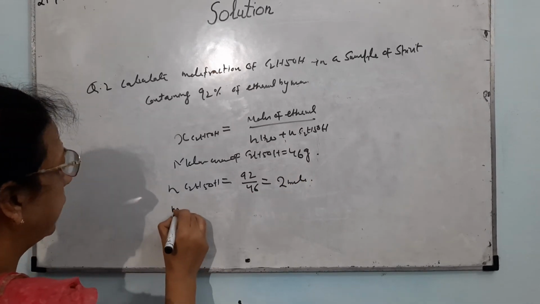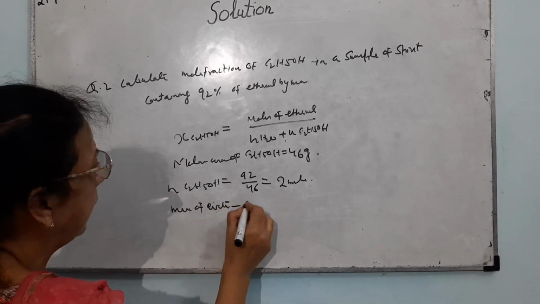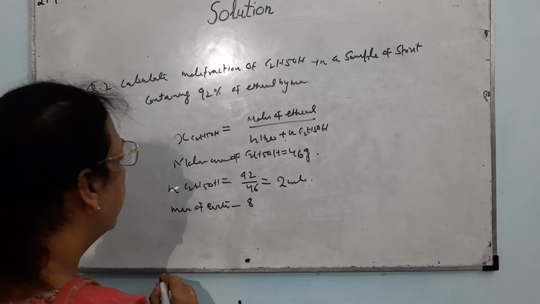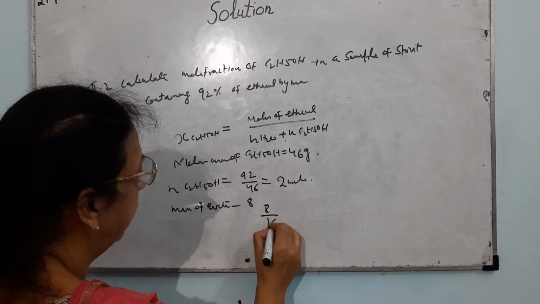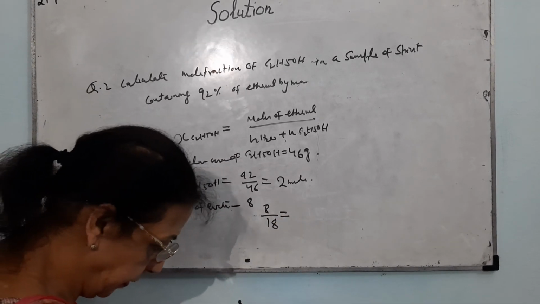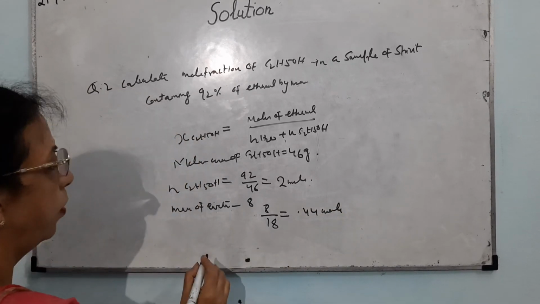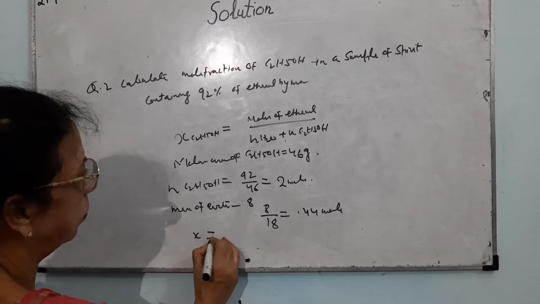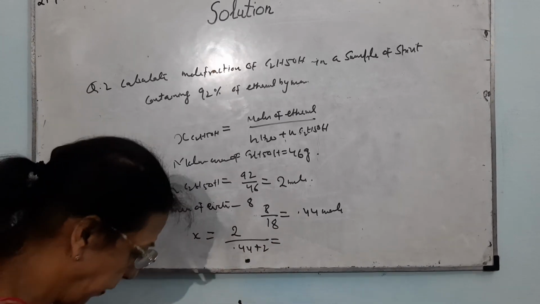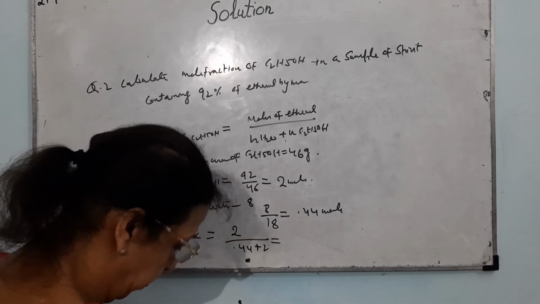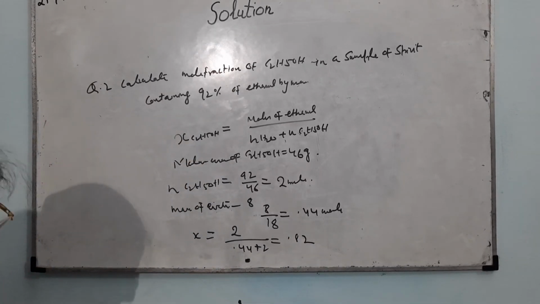Now the mass of water will be 8 gram and the molar mass of water is 18, so the moles will be 8 divided by 18, which is only 0.44 mole. Now you can calculate the mole fraction. x is equal to 2 upon 0.44 plus 2, which comes out to be 0.82. So in this manner you can very easily calculate mole fraction.